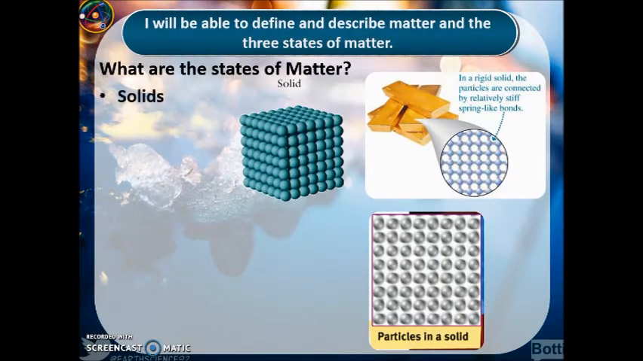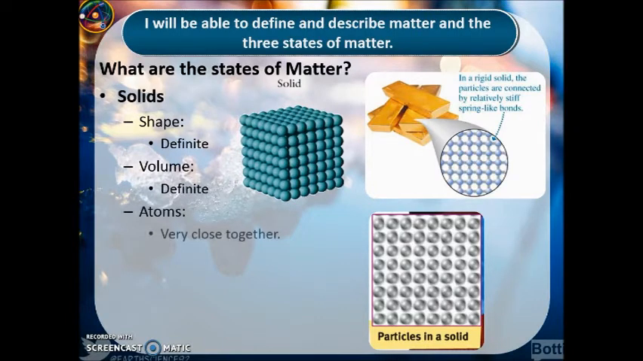Let's focus on solids right now. Solids, in terms of their shape, they have a definite shape. They have a definite volume. The atoms are packed close together and they vibrate in place. As we said, they're always in motion. Even though they're packed together, they're vibrating in place.